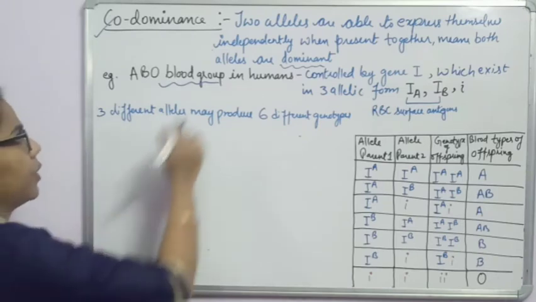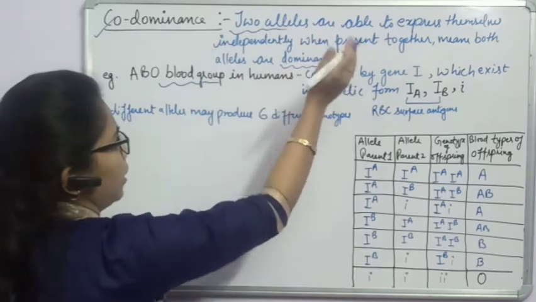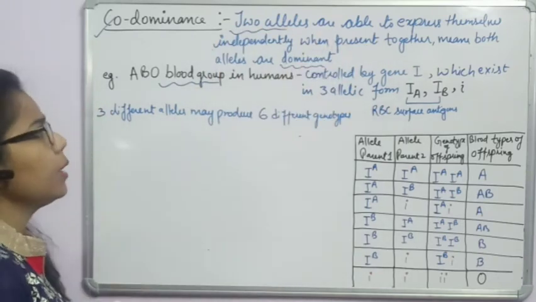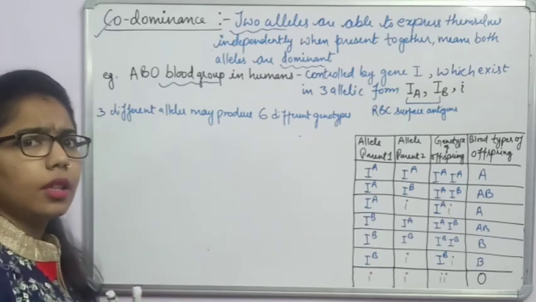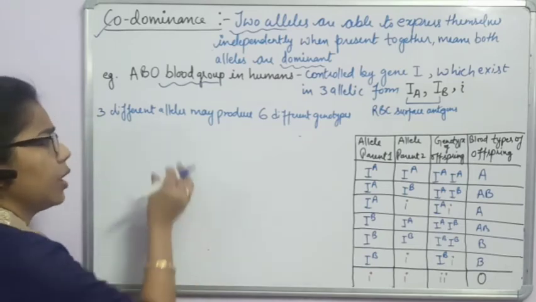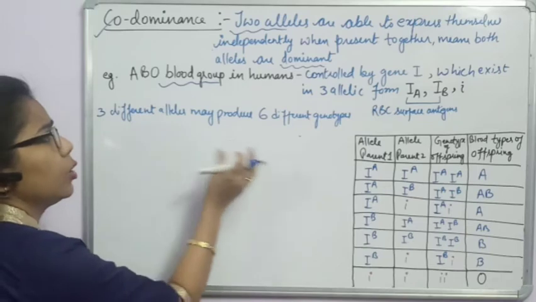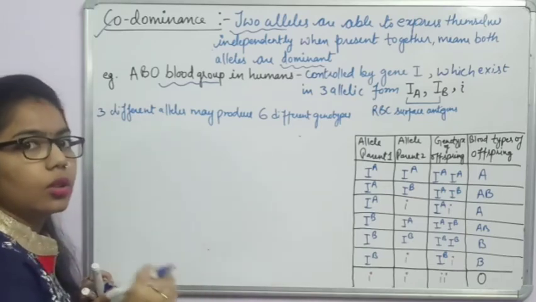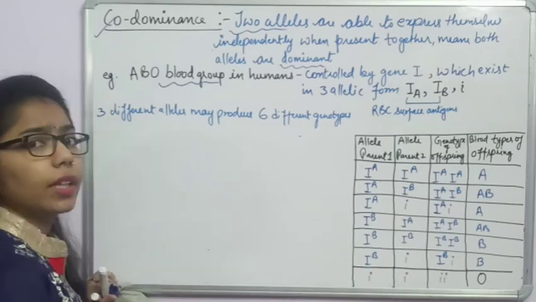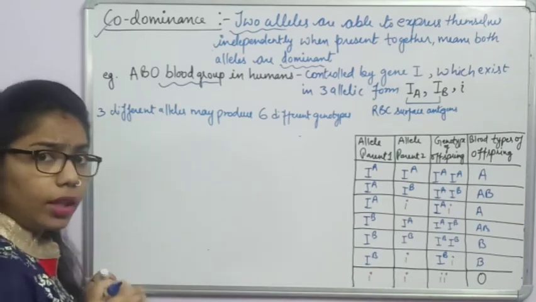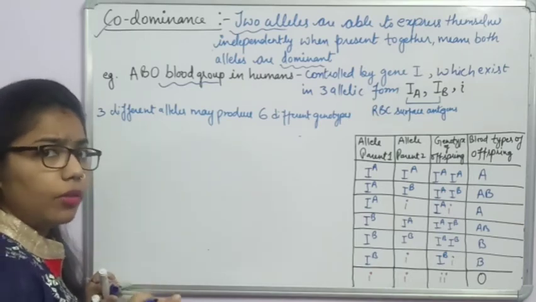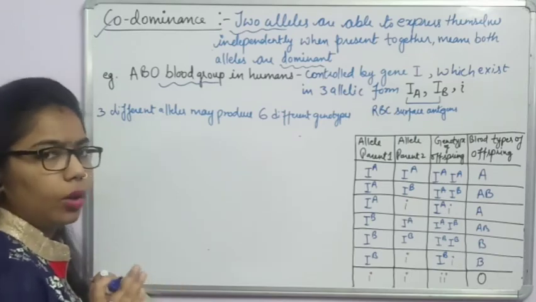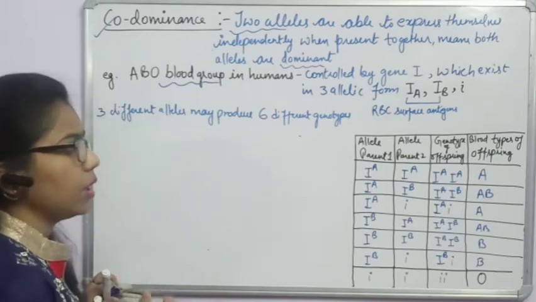So I have written here, 2 alleles are able to express themselves independently when present together. It means that if we cross 2 types of parents or 2 types of alleles, the mixture we get will not dominate the other one; both will express in the F1, or in the subsequent generation.